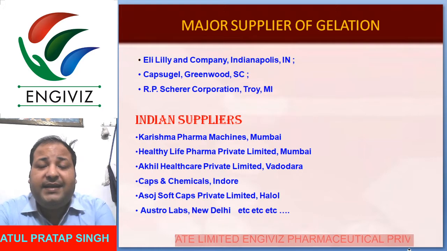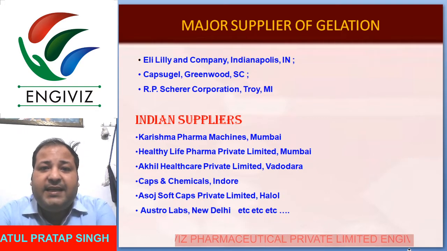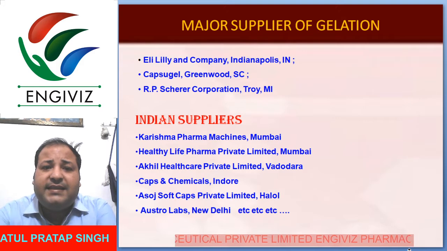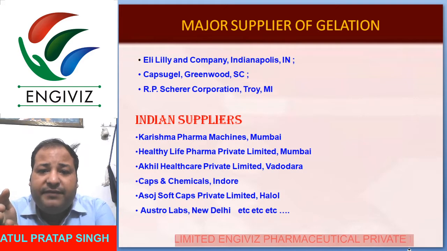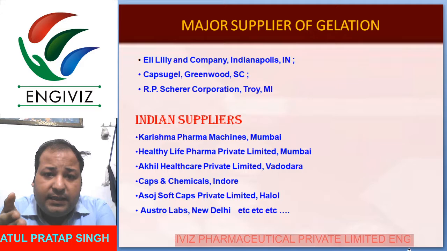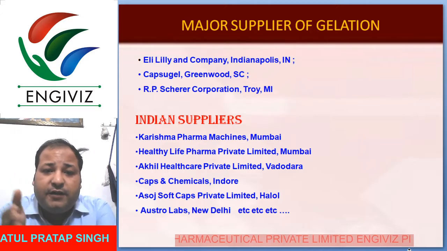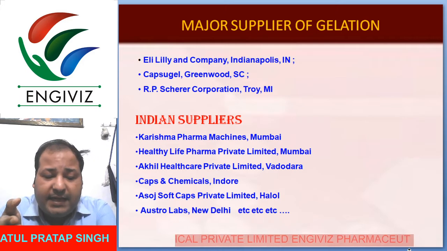So simply, these are the major suppliers of gelatin, because this was the process of manufacturing of gelatin. Eli Lilly and the company Indian Police in capsule gel. So these are the companies available in front of you. But Indian suppliers are like Karishma Pharma Machine Mumbai, Healthy Life Pharma Private. With the help of these companies, or with a connection to these companies, you can easily contact and easily get the capsule shell.